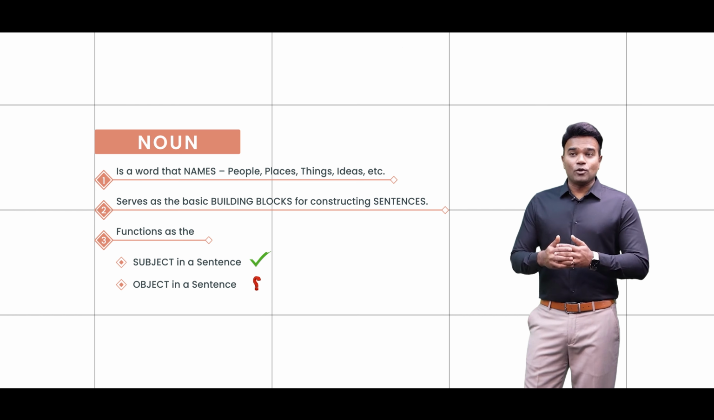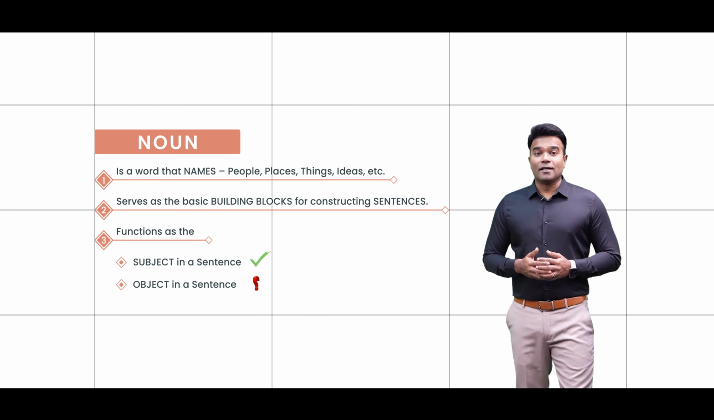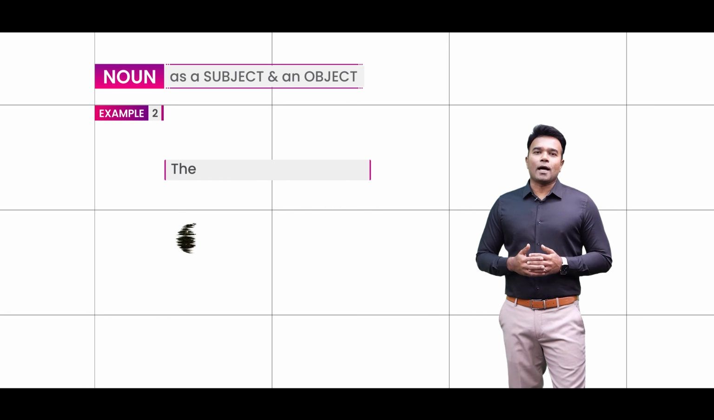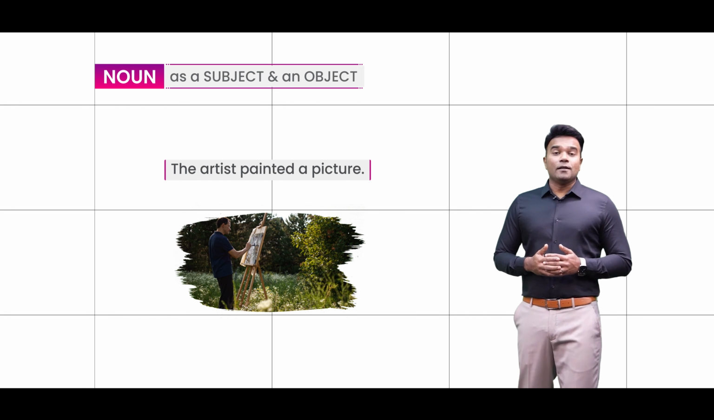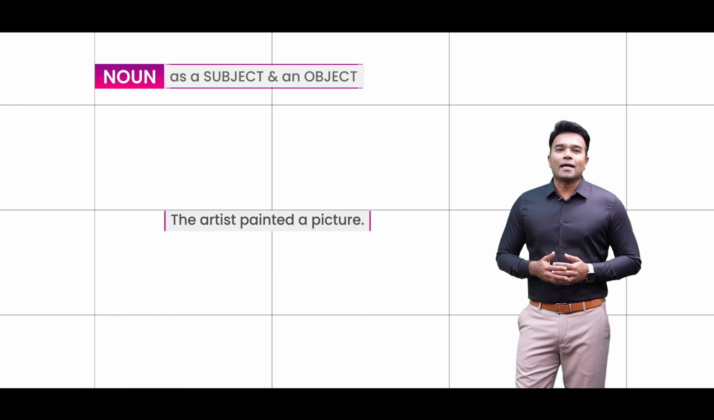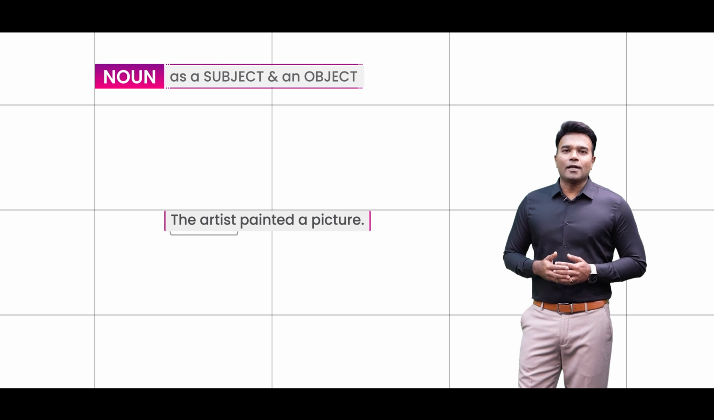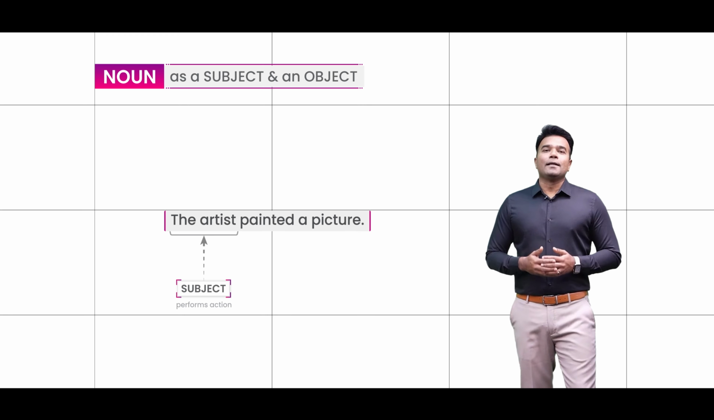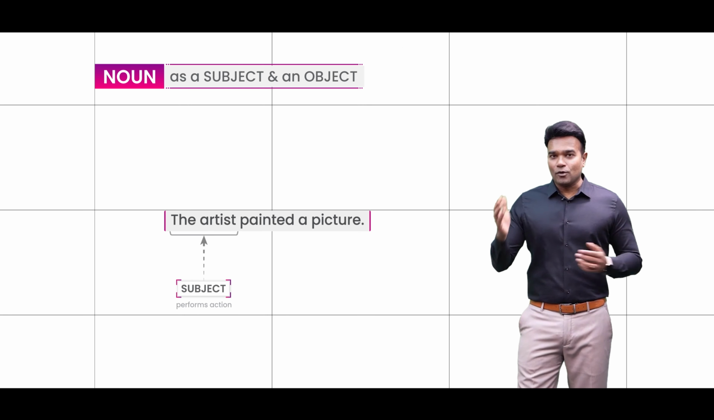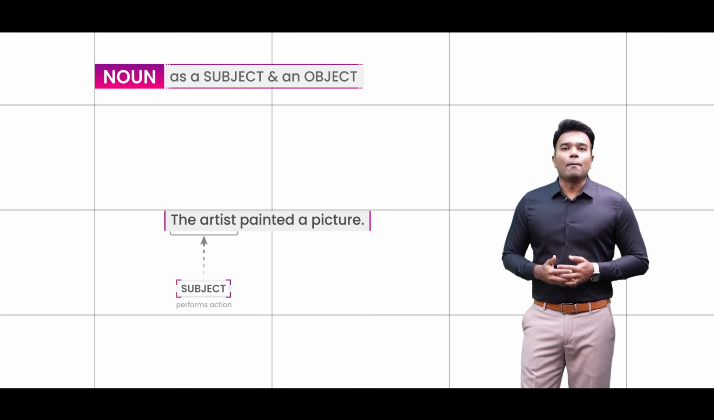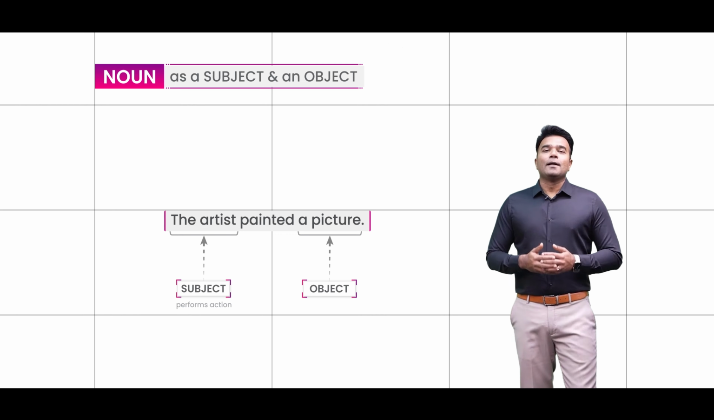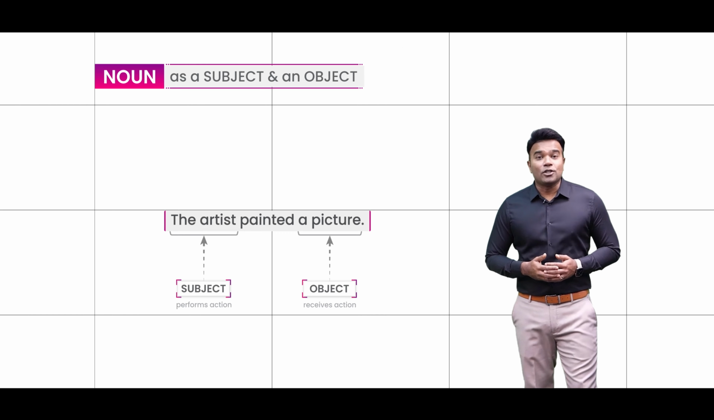Well, let me give you a few more examples to clarify this for you. Have a look at this sentence. The artist painted a picture. Now it is needless for me to say that it is the artist who is performing the action of painting and hence is categorized as the subject of the sentence, whereas what the artist has painted happens to be a picture, which is categorized as the object of the sentence because it has received the action of painting.